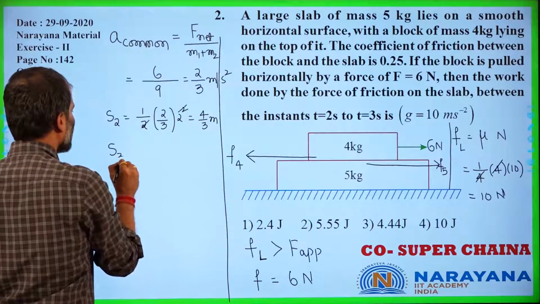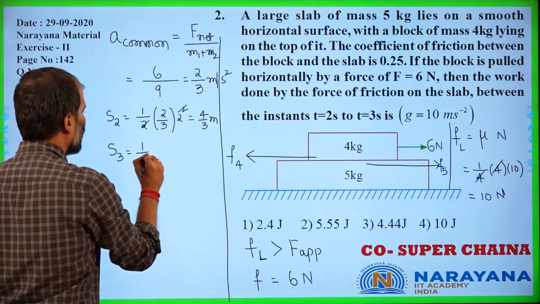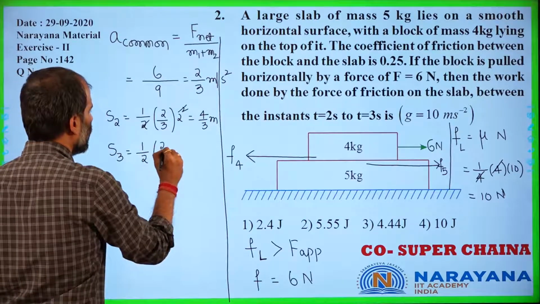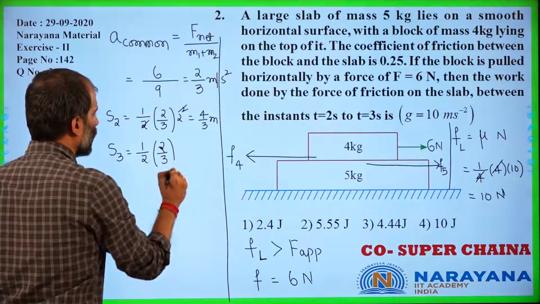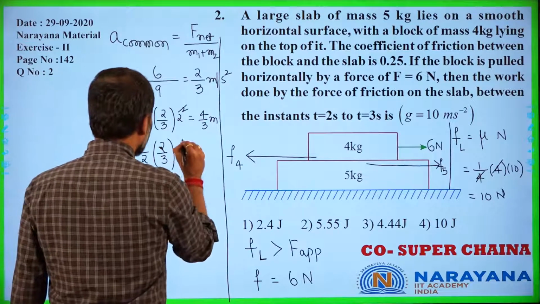So S3 is now equal to half, 2 upon 3, into 3 square.